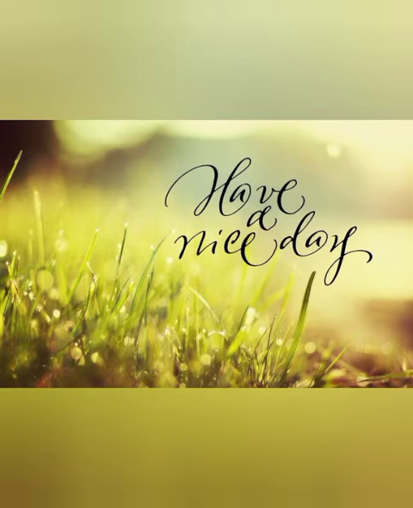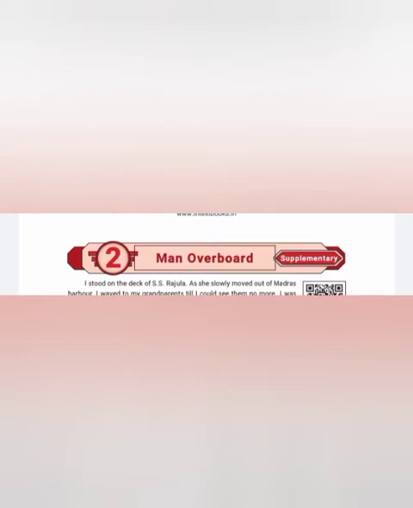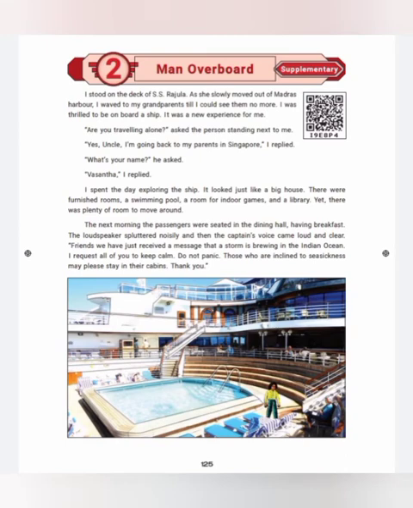The lesson name is Man Overboard, written by Vasanta Murthy. Is that clear? In your book, they gave that Vasanta was narrating this story. Okay, let's get into the lesson.